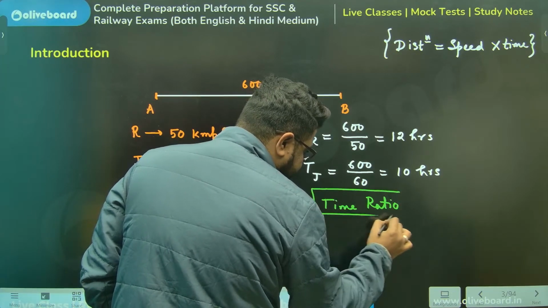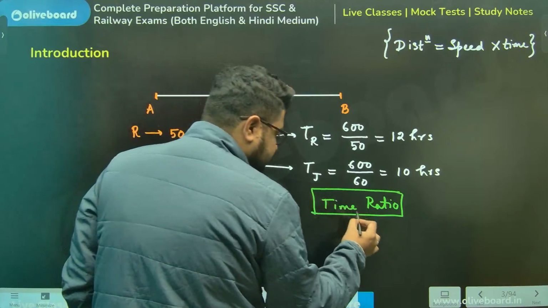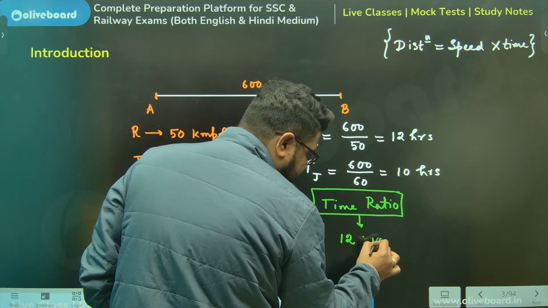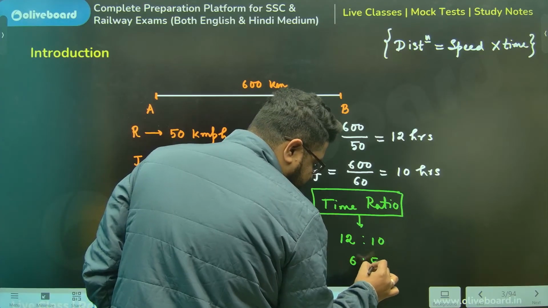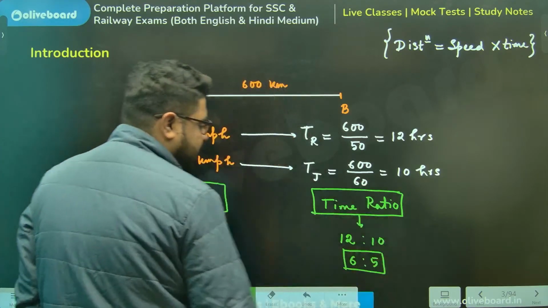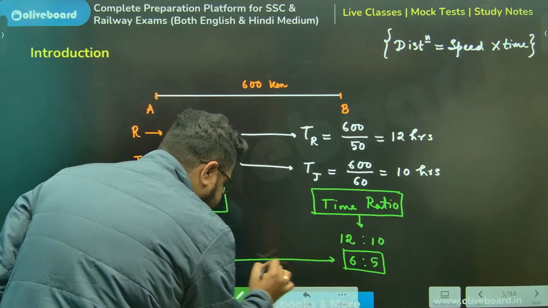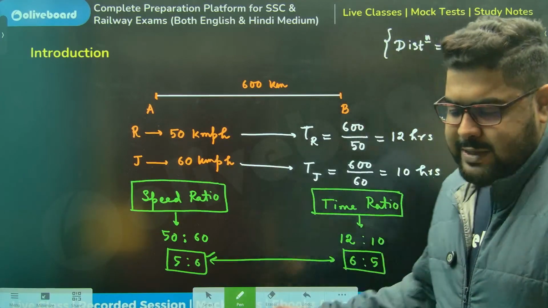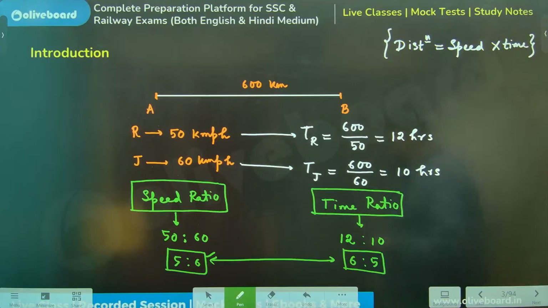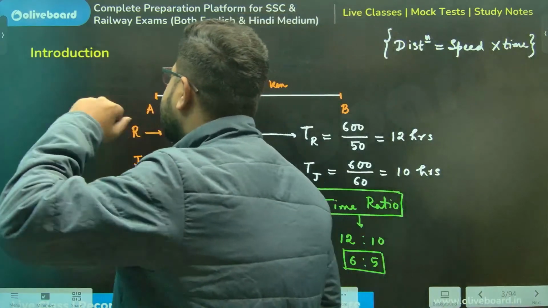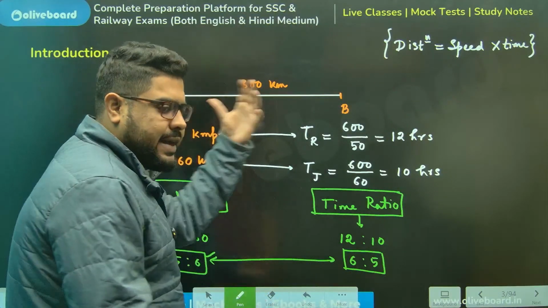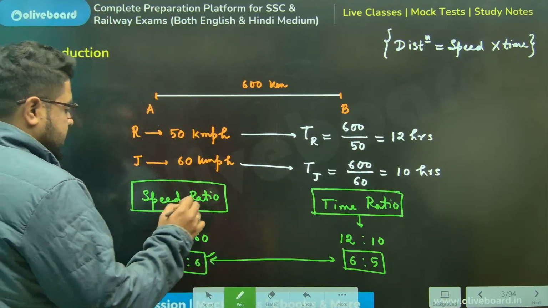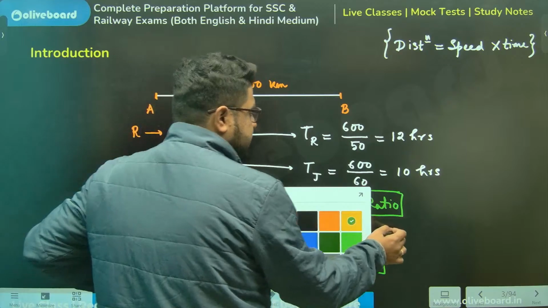What exactly is the time ratio, sir? Sir, you will say 12:10. If you cancel, it gives you 6:5. Can you now draw some conclusion between them? You see, this is the fundamental concept of this chapter. Just by example, we can figure it out. Ultimately, you see the conclusion. The conclusion is